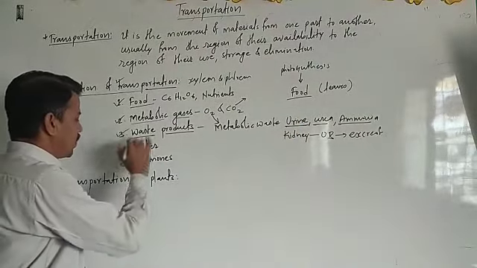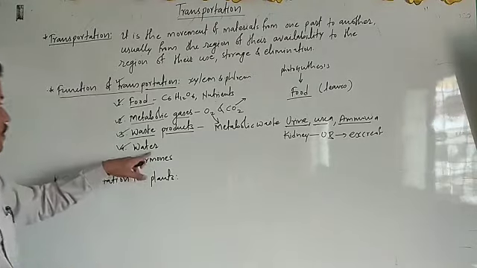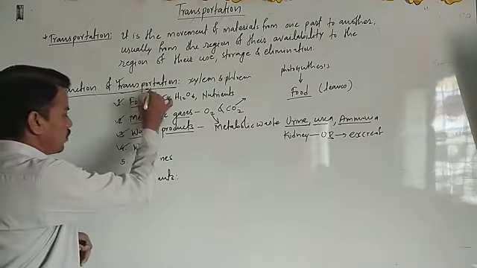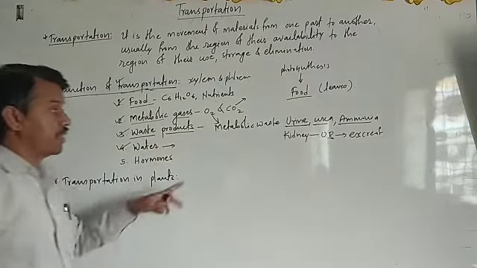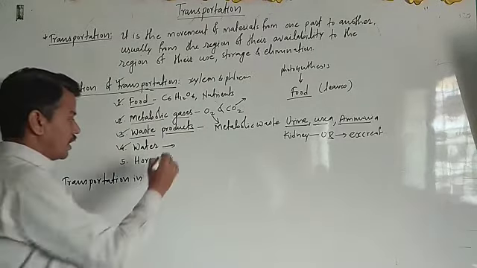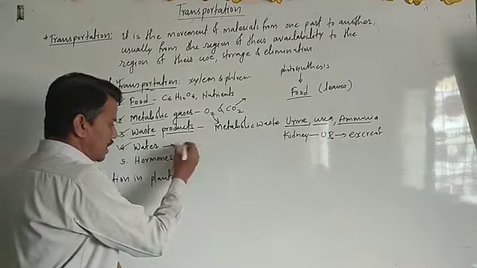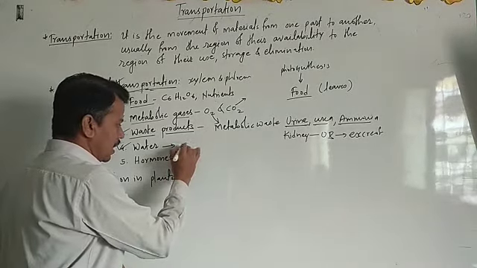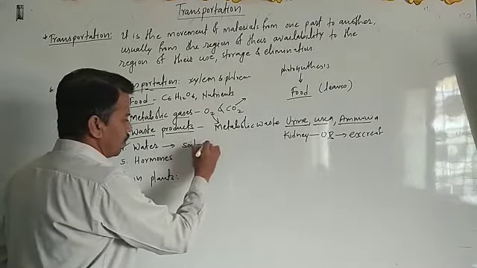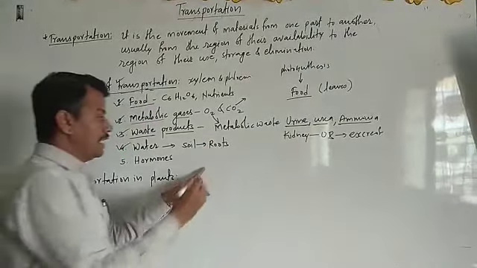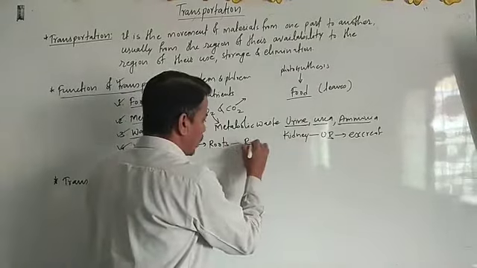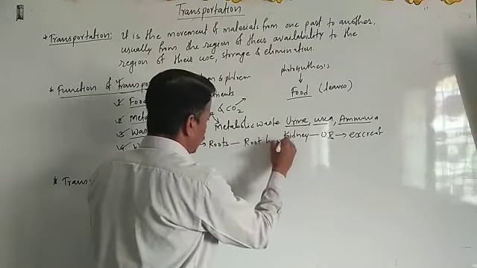Now the fourth function is water. In living organisms, water is needed for every cell activity. Mainly plants, for example, take water from the soil with the help of roots. How do the root hairs function?